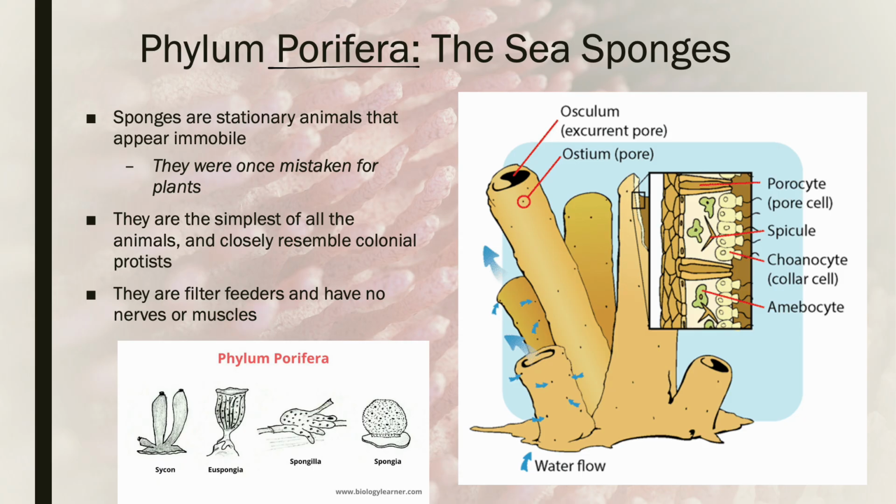And why we consider them animals is because they have a collection of these feeding cells called choanocytes that all work together for the organism as a whole. And so for that reason, that is one of the big ones why sea sponges are considered animals and not a type of colonial protist.